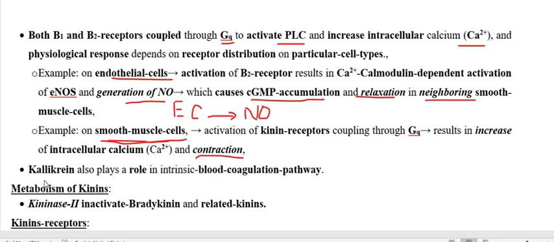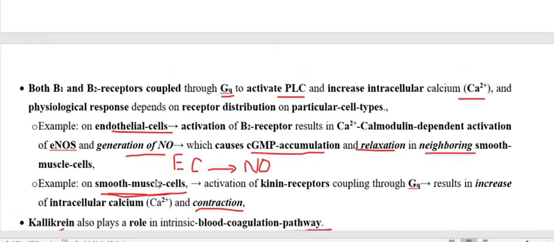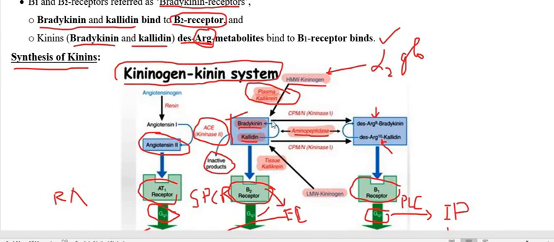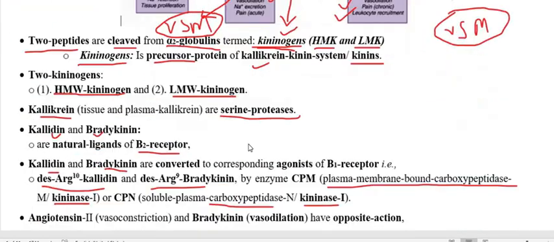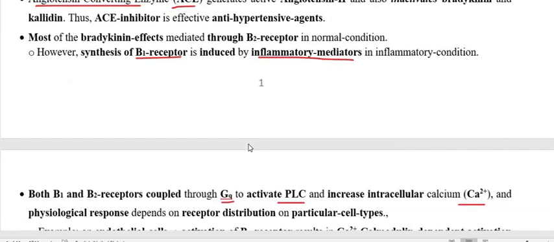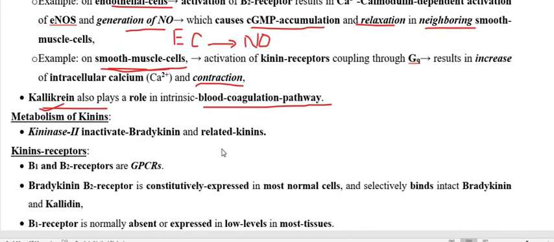So kallikrein also plays a role in the blood coagulation pathway. So what is kallikrein? That we already discussed. This is the enzyme that converts the high molecular weight kininogen into bradykinin and kallidin. So this is the enzyme, a serine protease, that we already discussed.